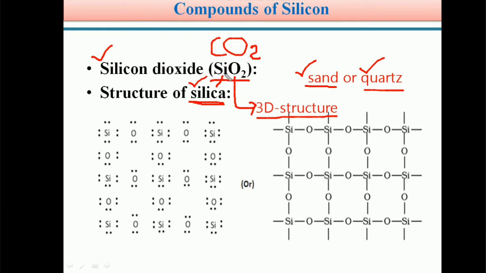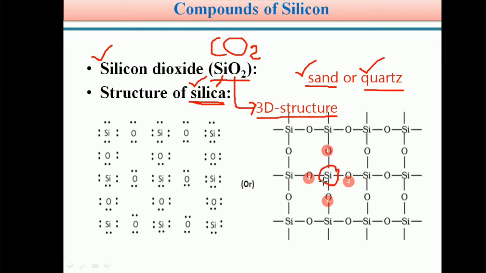So students, the SiO2 3D structure we can see in detail. Here 3D means three-dimensional structure. In the three-dimensional structure of silica, each silicon atom is linked with four oxygen atoms. For example, this silicon atom is linked with oxygen atom 1, oxygen atom 2, oxygen atom 3 and oxygen atom 4.